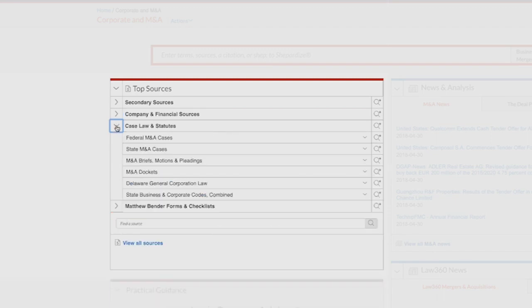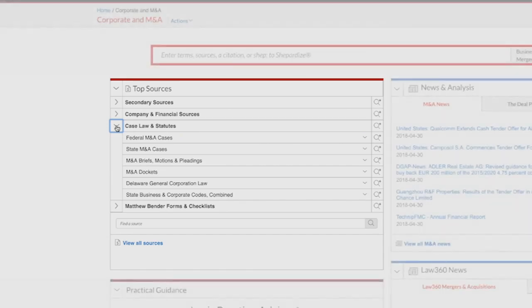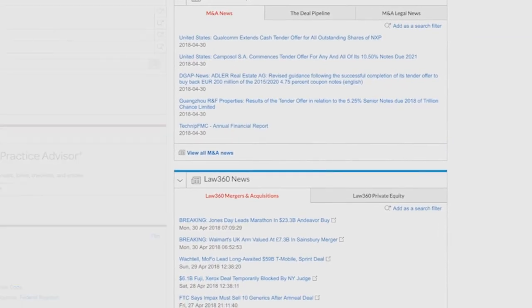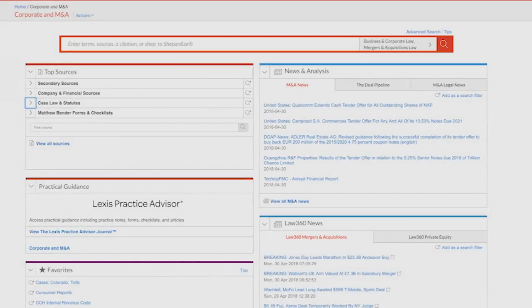Case law and statutes. A collection of corporate-specific case law and statutory databases, including quick access to the Delaware General Code. And on the right-hand side of the page, you will see news feeds from Law 360, the Deal Pipeline, and more. For this video, let's say we're researching the application of the business judgment rule as a defense to the liability of a corporate director.